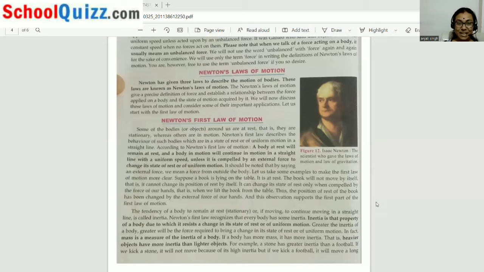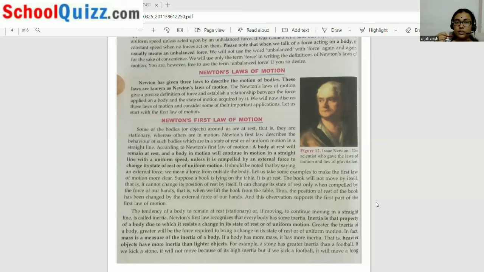Now after this, we'll move to inertia. Tendency of a body to remain at rest or, if moving, to continue its moving in a straight line is called inertia. Inertia means, actually the meaning of inertia is to resist. Inertia means to resist.